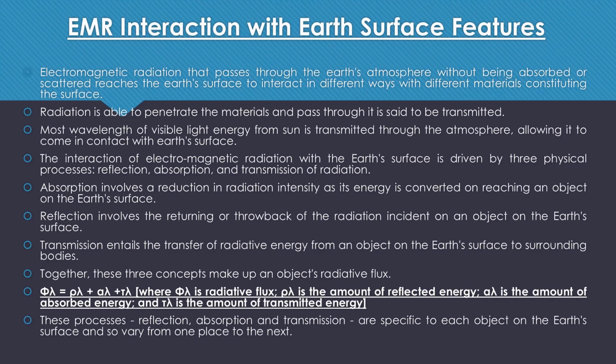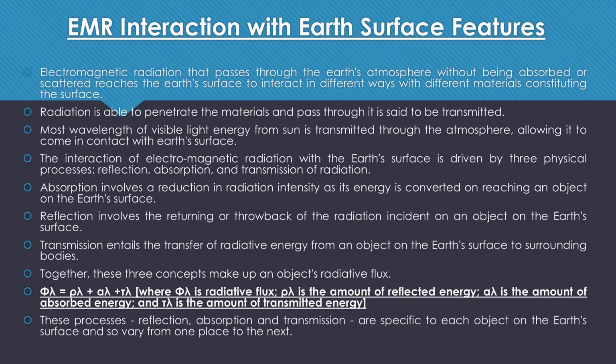So now we will see that all these processes, reflection, absorption and transmission, are particular to every Earth's surface feature. If the EMR is interacting with a tree on the Earth's surface, then the reflection, absorption and transmission rate of that EMR will be different than if the EMR is interacting with a water body.